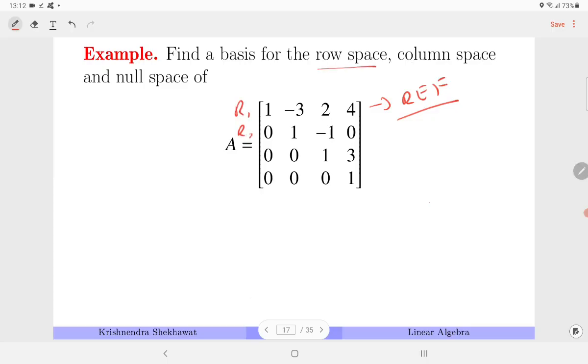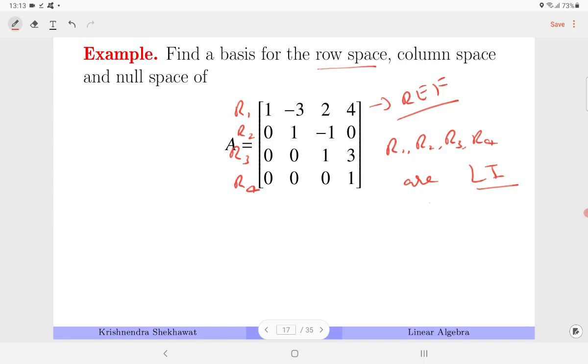The rows R1, R2, R3, R4, you can see that all of these rows are LI, because each one of them has a pivot entry. If they were not LI, then there must be a 0 row at the bottom. So if LD, then if you apply row operations, you will get a 0 row at the bottom. Since each one has a pivot entry, they are LI.